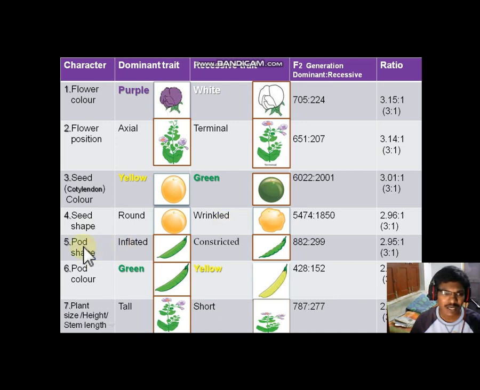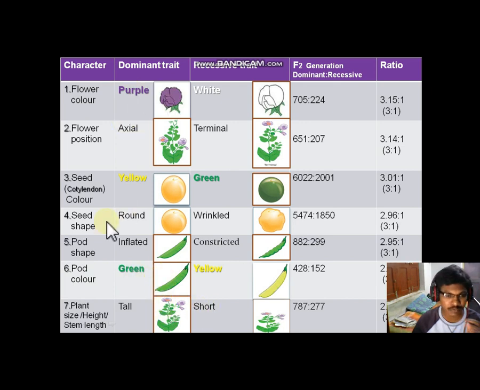The fifth one is pod shape. If the pod is inflated, meaning a smooth surface, that is a dominant character. Whereas if there are some constrictions on the surface, that is a recessive trait. And the sixth one is pod color. If it is green, that is the dominant character.